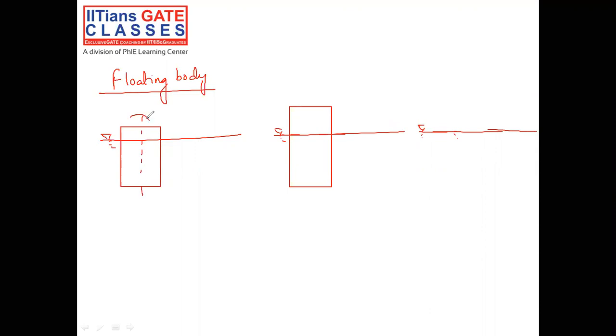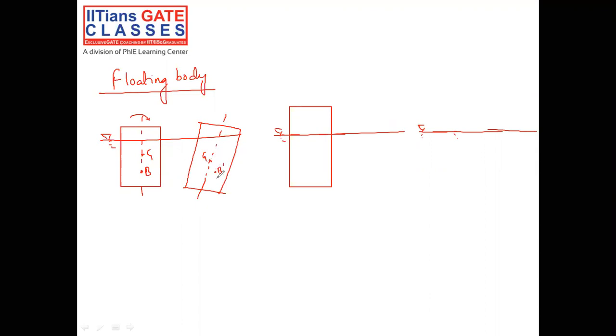Whenever we give tilt, what will happen? The shape of the volume of the liquid will change, as we know very well. In this case, let us assume point G is here and point B is here. After tilt, what will happen? Point B will shift, that is B dash, and G will be here.